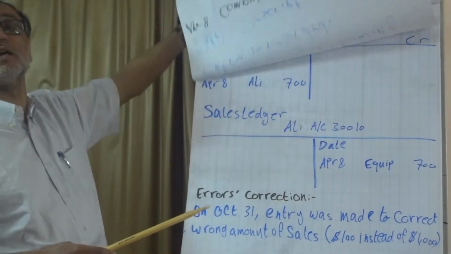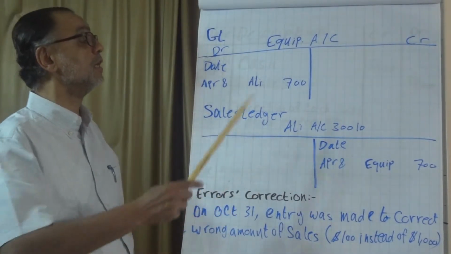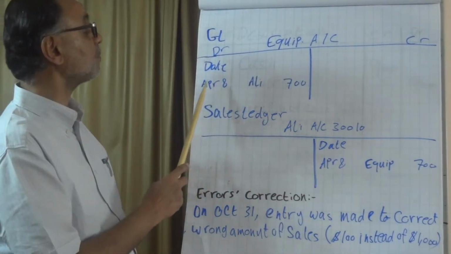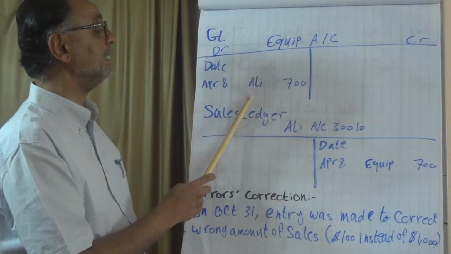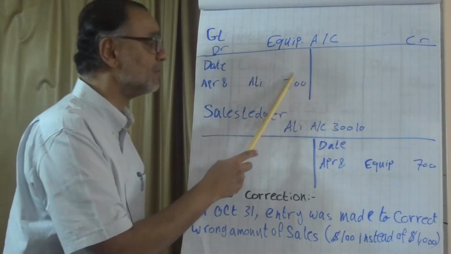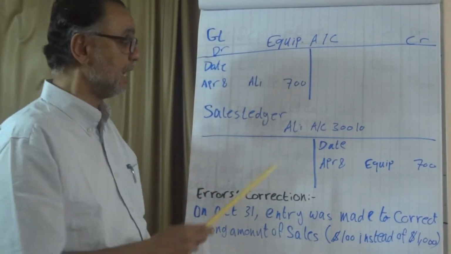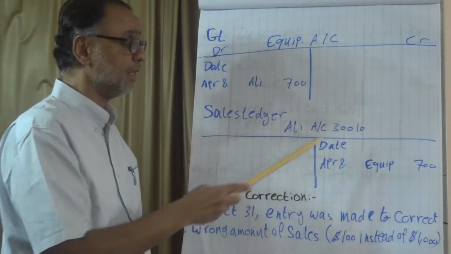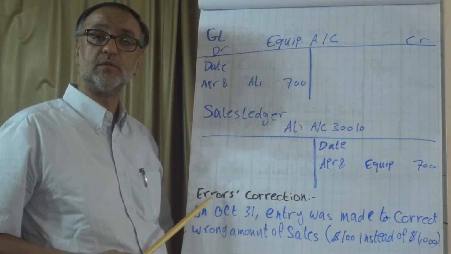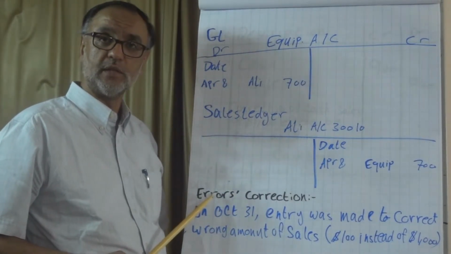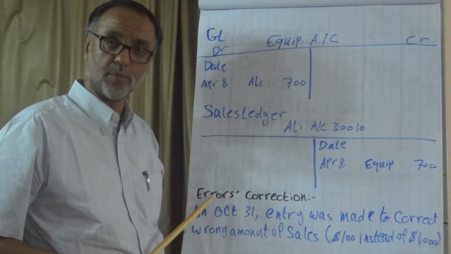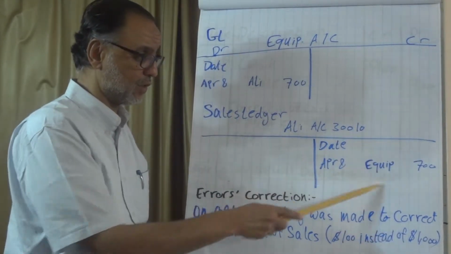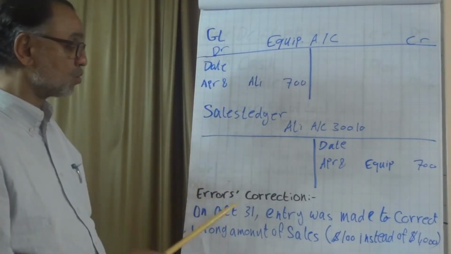Let's see how this was posted to the ledger. In the equipment account on April 8, Ali has provided $700 of equipment, and Ali's account in the sales ledger, with his account number, is credited with the $700, the value of the computer that he provided as equipment. Errors correction.